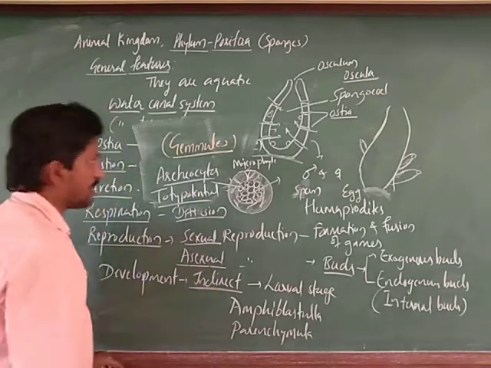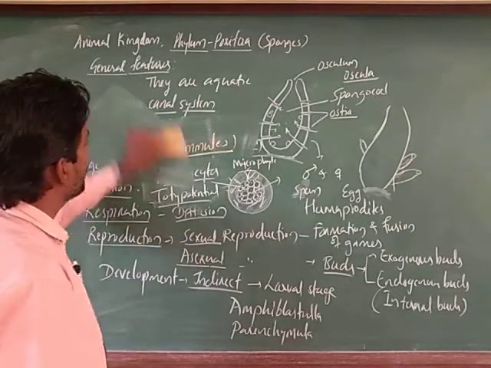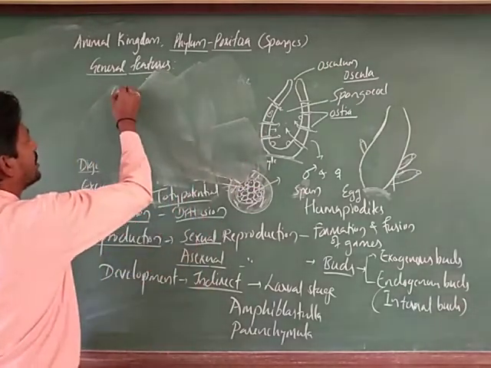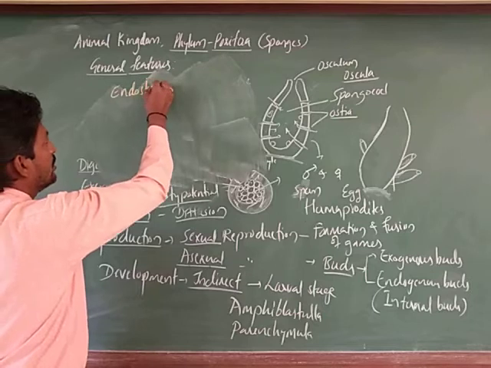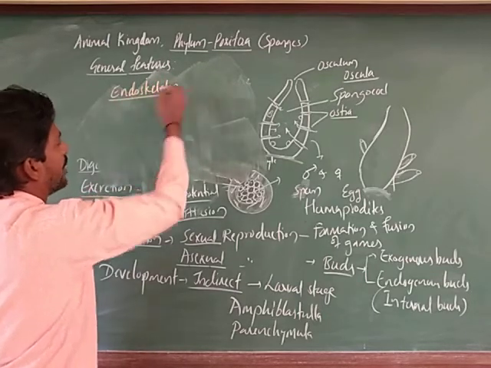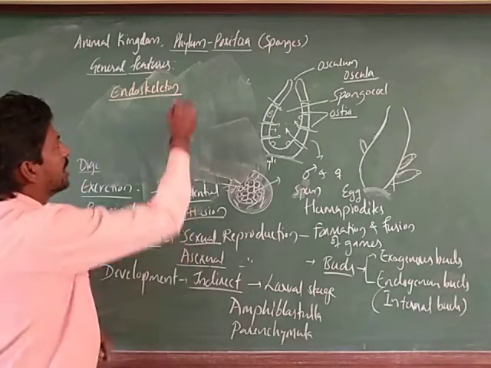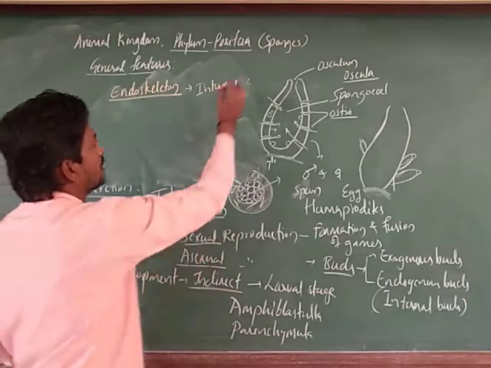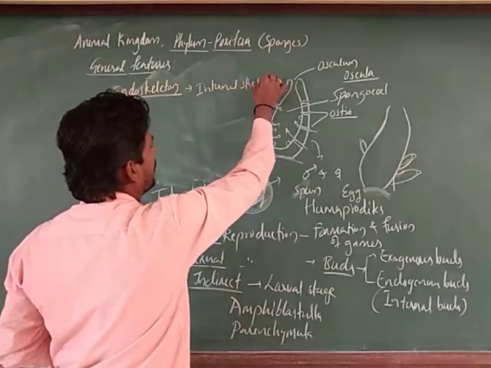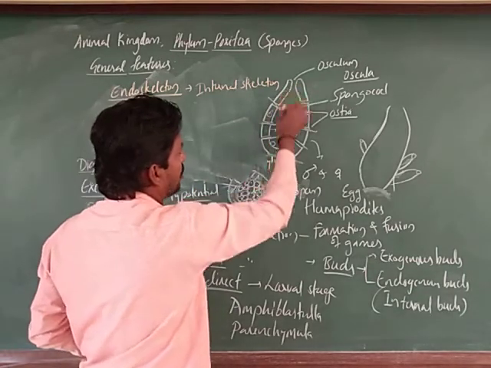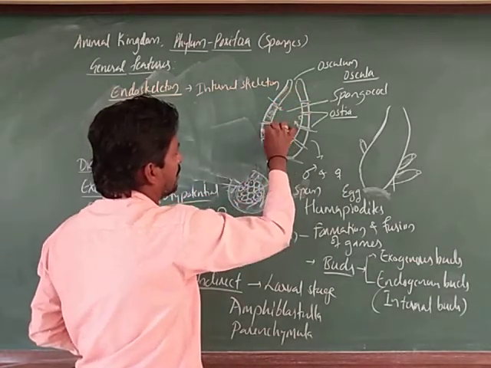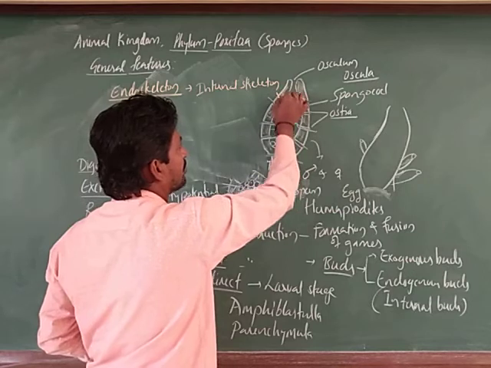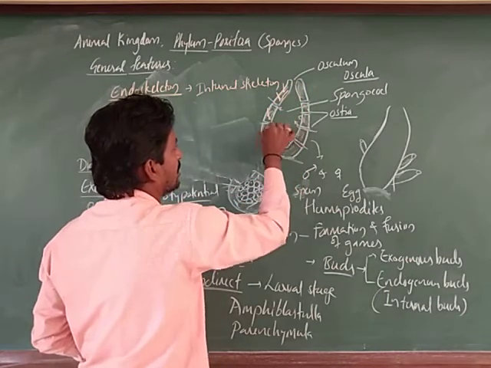Another special feature is the spicules, the endoskeleton system, the presence of an internal skeleton. Endoskeleton means here in the body wall there is a substance, mesoglea, and along with this mesoglea there are needle like structures called spicules.